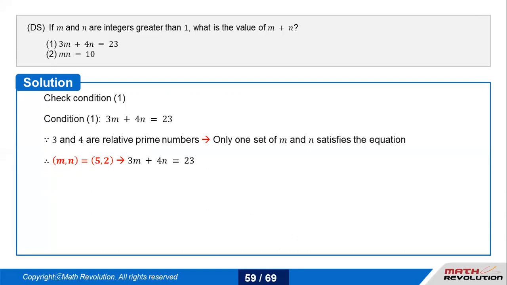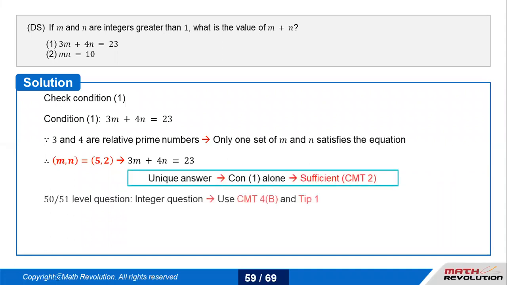That means for this particular expression, 3m plus 4n equals 23, there would be only one ordered pair of m and n, wherein m would be 5 and n would be 2. 15 plus 8 equals 23. That works. So 5 and 2, 5 plus 2 is 7. So I've got my answer. The answer would be D. So you started with C, ending up at D.